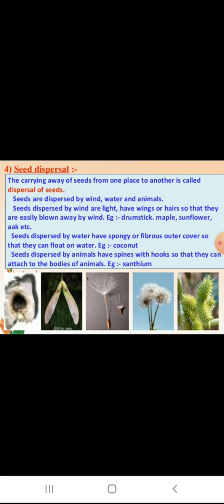It takes place through various agencies such as wind, water, and animals. Seed dispersal by wind. Some seeds have hairs over their seed coat, as in cotton seeds, oak. Some seeds have wings such as drumstick and maple, and yet other seeds are very light such as those of grasses. These seeds, being light and winged, are carried away by the wind to distant places, and where they are deposited or where they settle, it becomes a new plant.